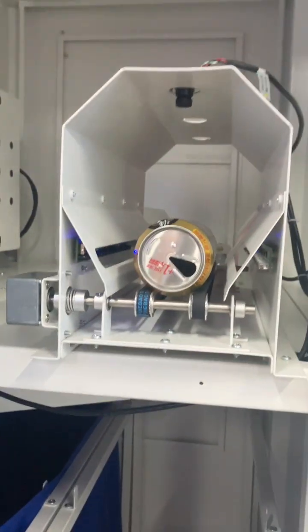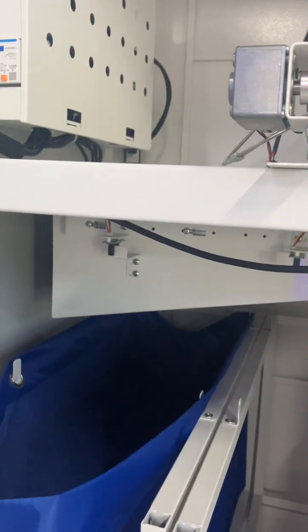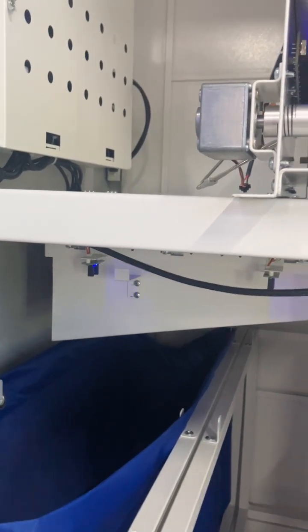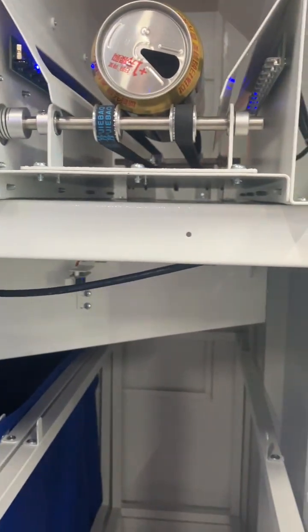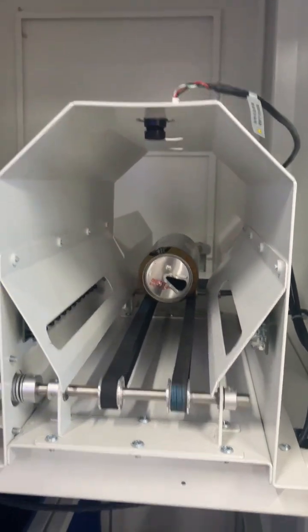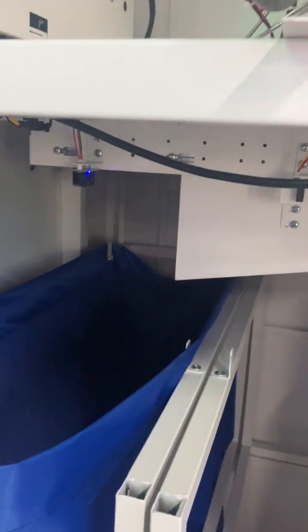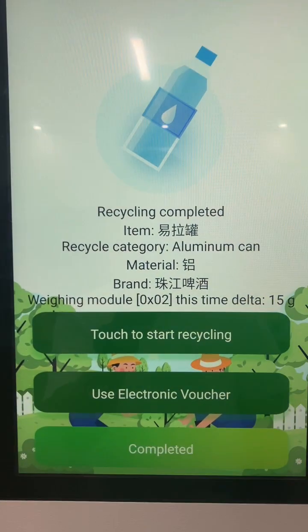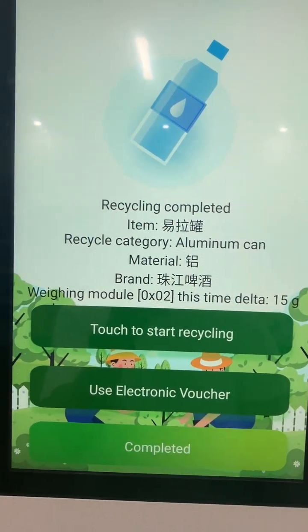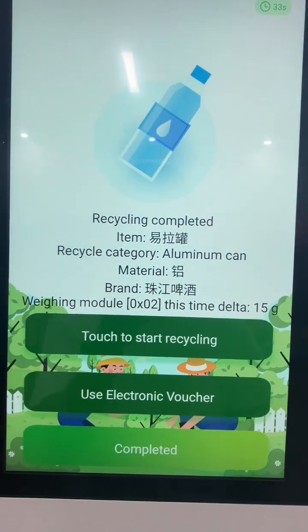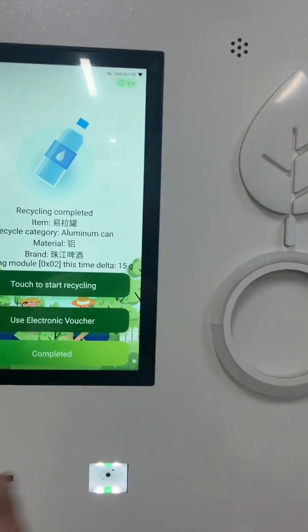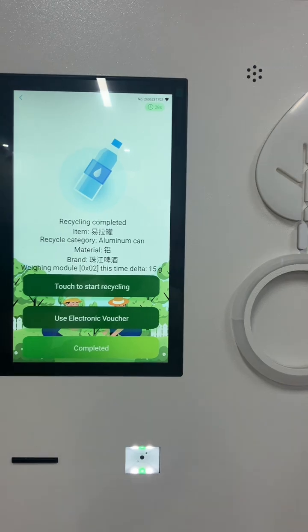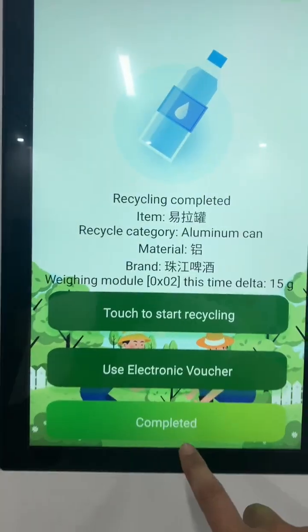The cans, it will detect it is a can. So this one will move to pick it up. Now the can drops here. Yeah, it can sort the material automatically.